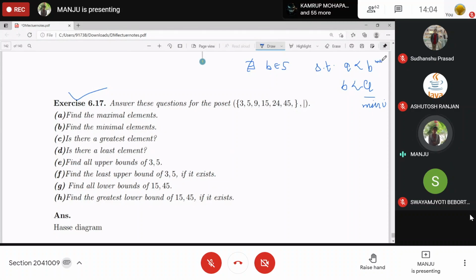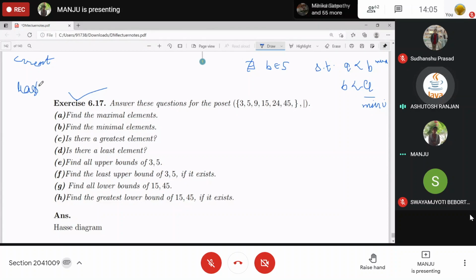This is your maximal. What about greatest and least? They are the single, unique maximal. But what is the exact definition of greatest and least?